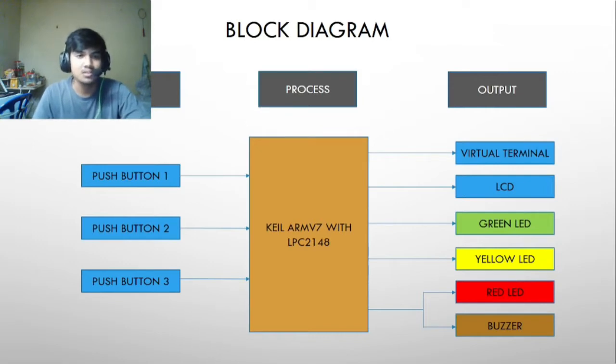We have 3 stages, which is input, process, and output. For input, we have 3 push buttons as a replacement of water level sensor. So for the process, we are using Keil ARM with LPC2148, and for output we have 6 outputs in total, which is the first one is virtual terminal UART, and then second one is LCD, and then we have 3 colors of LED, which is green, yellow, and red, and the last one is buzzer.